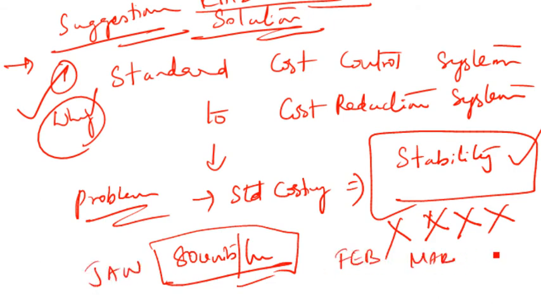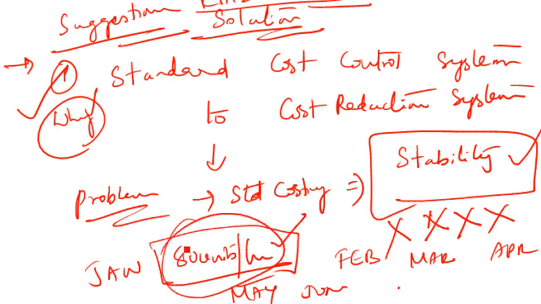March also, April also, May also. June, July, August, whatever it is, it's going to be the same standard. So 80 units per hour, 80 units per hour, 80 units per hour. That's it. And your whole manufacturing process will concentrate on meeting this particular standard, which means I need to manufacture 80 units per hour. There ends the game.